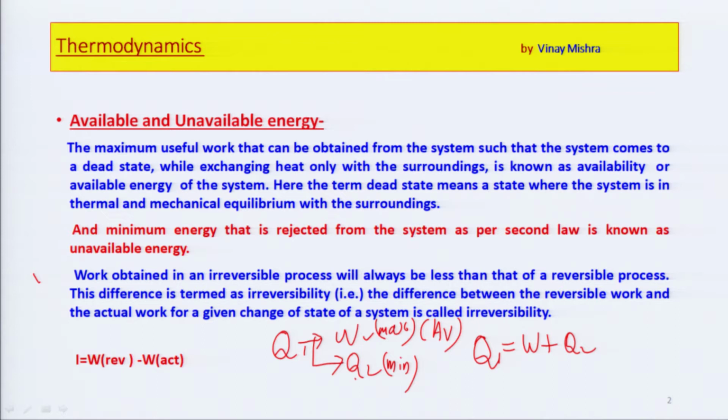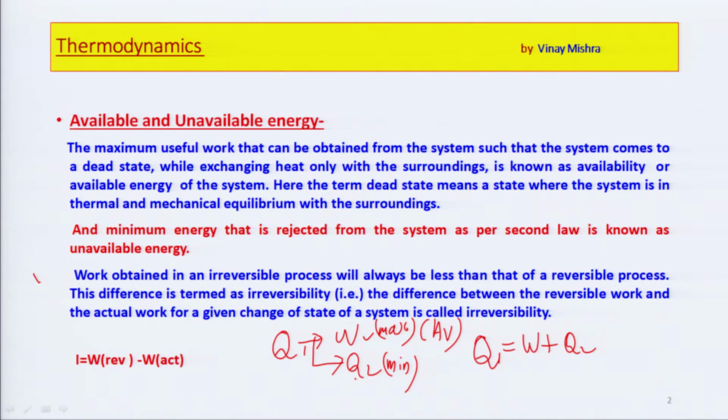So for a given value of Q1, if W is maximum, then Q2 must be minimum, because the sum of both must be equal to Q1. The maximum value of W is said to be the available energy. The minimum value of heat rejected, which is not useful for us, is said to be the unavailable energy.